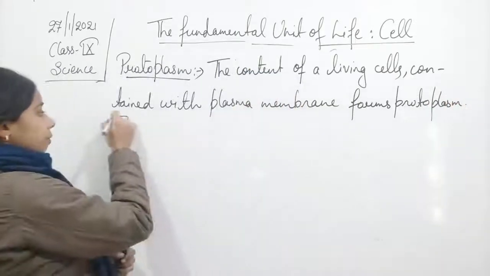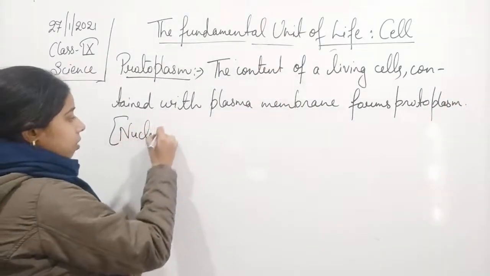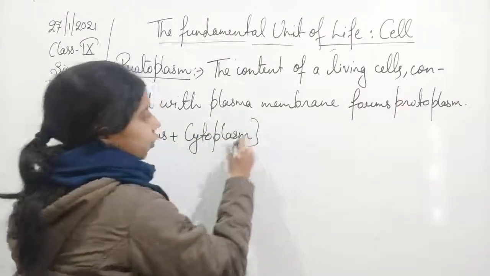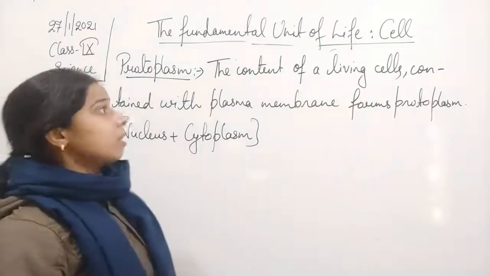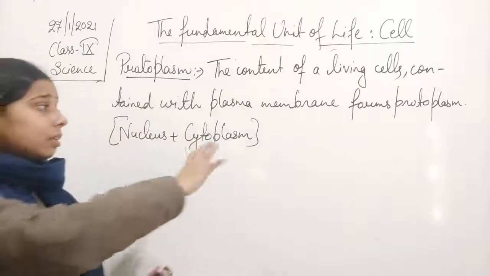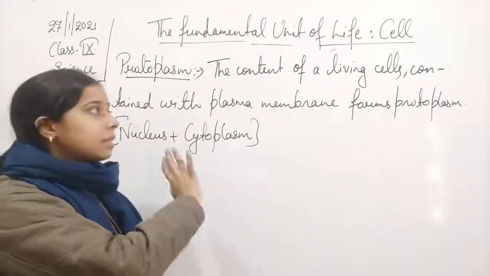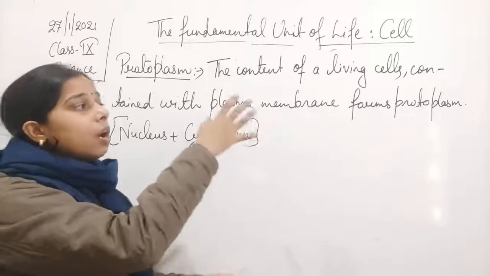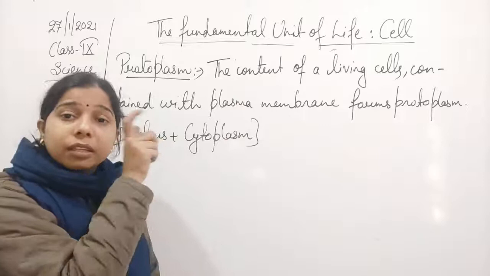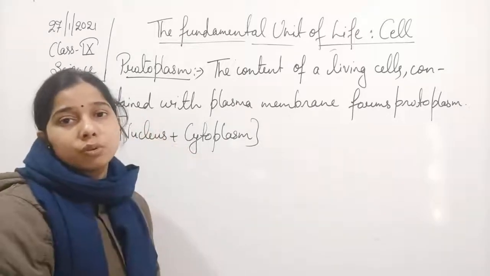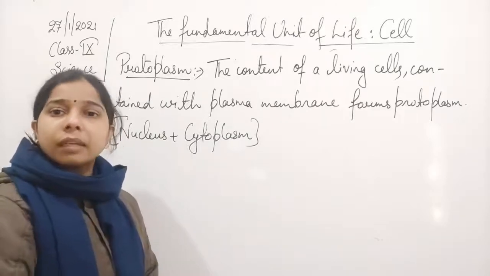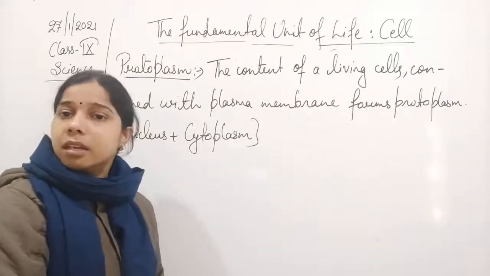In simple terms, we can say nucleus plus cytoplasm. So whenever the question comes, what is protoplasm? You will say it is the fluid present inside the cell. The content of the living cell is the protoplasm, or we can say the nucleus and the cytoplasm. Actually, even in the nucleus a fluid is present, that is nucleoplasm. So nucleoplasm and cytoplasm constitute the protoplasm, but in a simple way we can understand it as nucleus and cytoplasm.